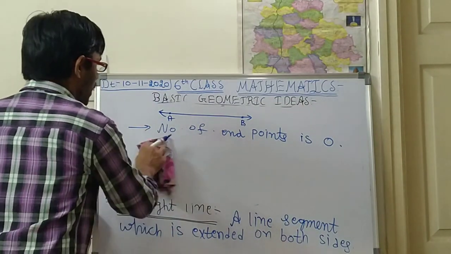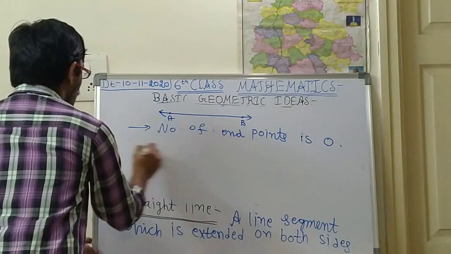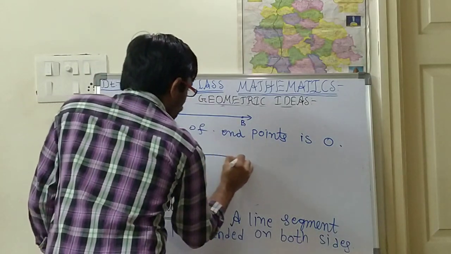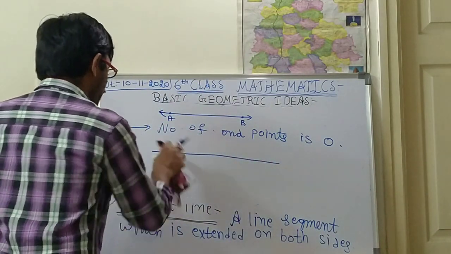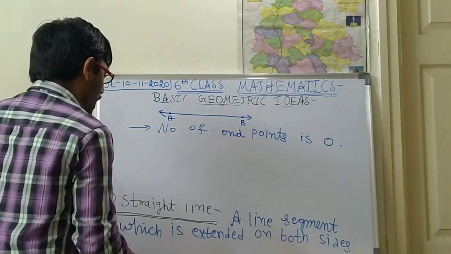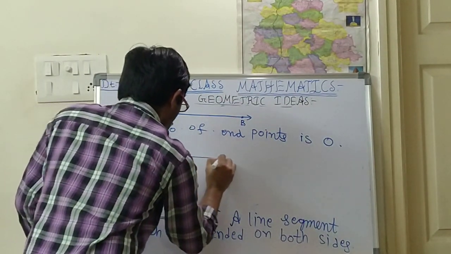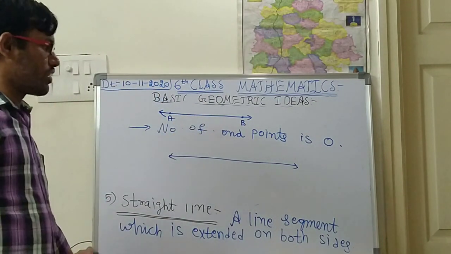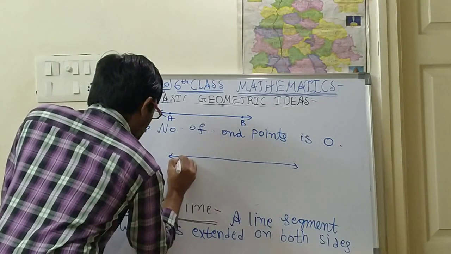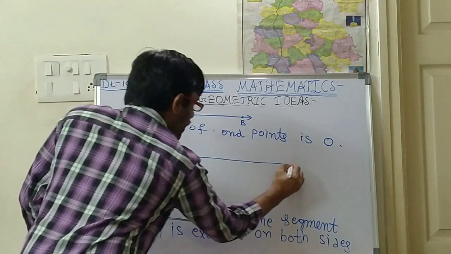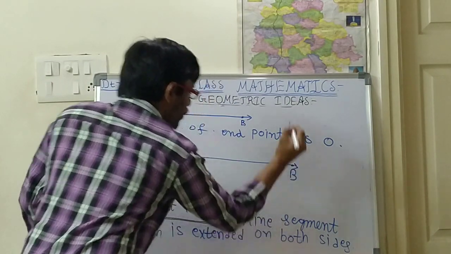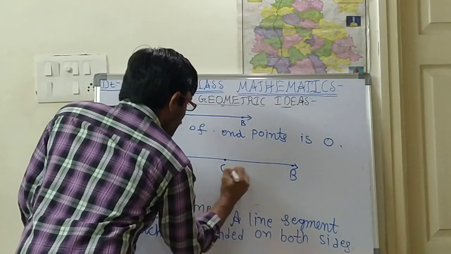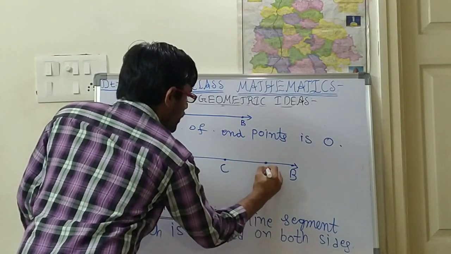After writing this one, please draw this once again. Sorry, this is not straight. I will draw straight. Yes, very good, perfect. So this is a straight line, children. Here I am mentioning A point and here I am mentioning B point. Next here I am mentioning C point, and here I am mentioning D point.